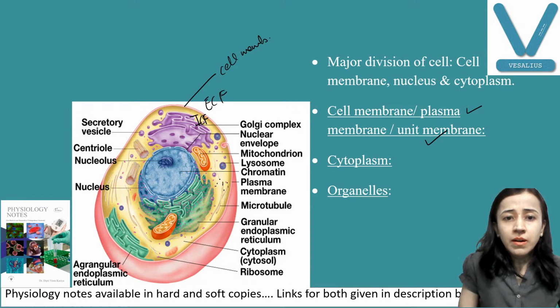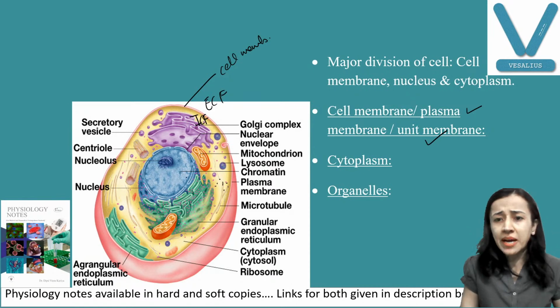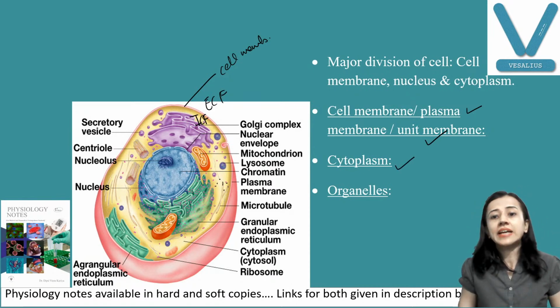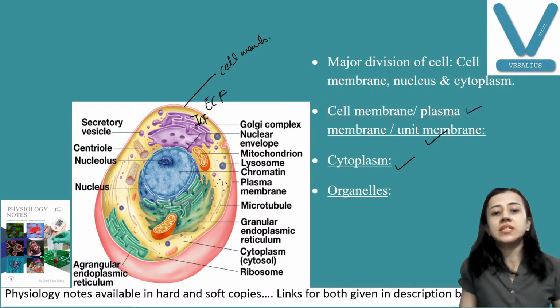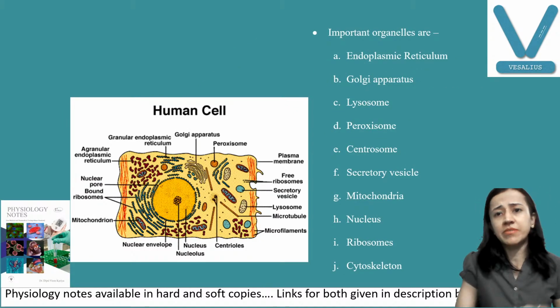Inside the cell we have the fluid part, this is cytoplasm. And third thing, organelles. You can see these are all the organelles: mitochondria, Golgi apparatus, nucleus, endoplasmic reticulum, all. Now we'll discuss one by one.